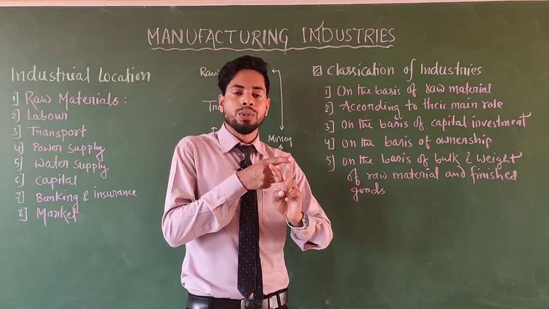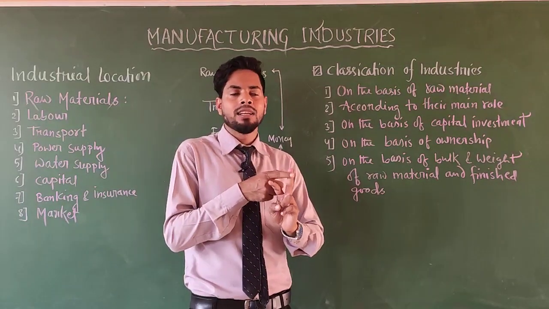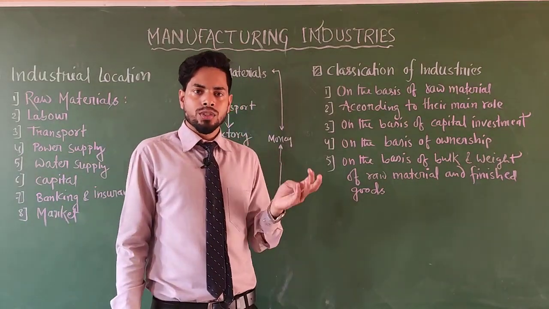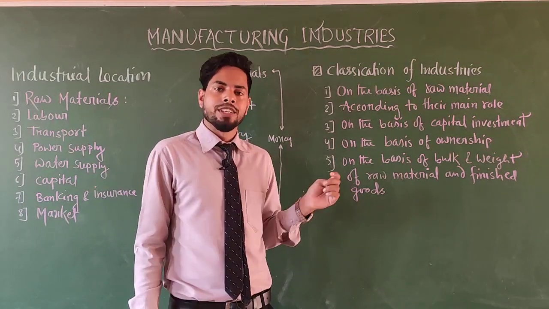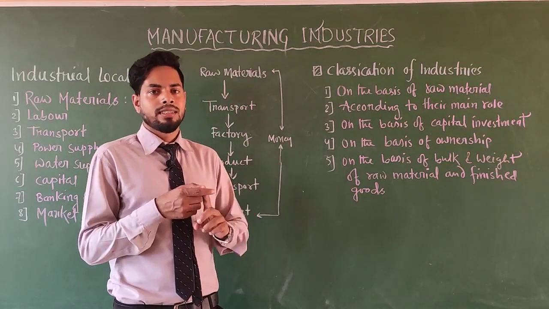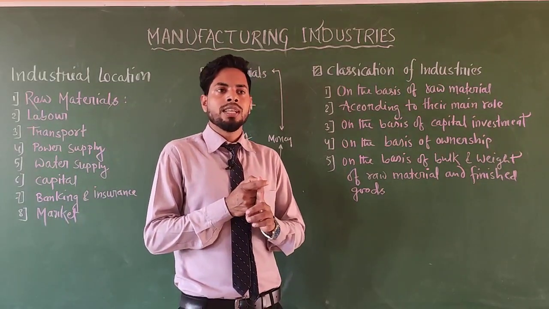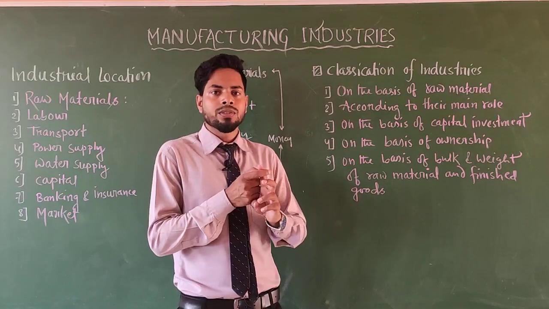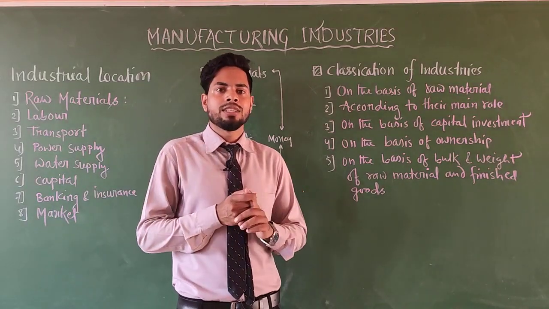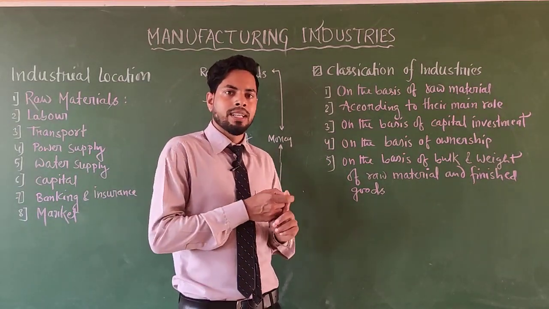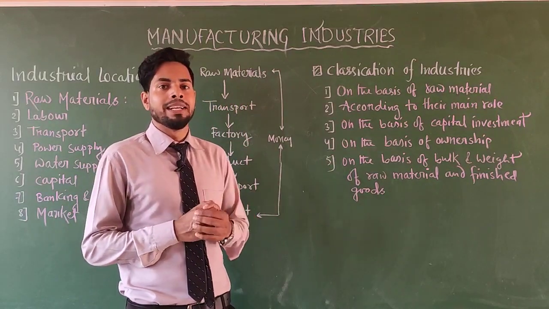Agro-based industries depend on agriculture for their raw material, like tea, coffee, sugar factory, cotton textile, silk, etc. The second type is mineral-based industries. These industries depend on minerals, like iron and steel industry, petrochemical industry, aluminum smelting, cement factory, fertilizer industry. There are many industries that depend on minerals.